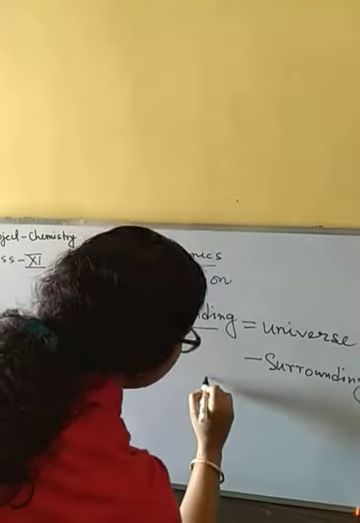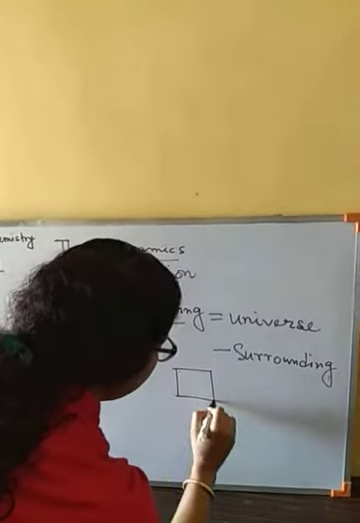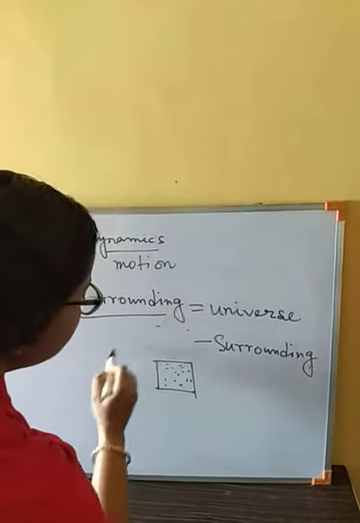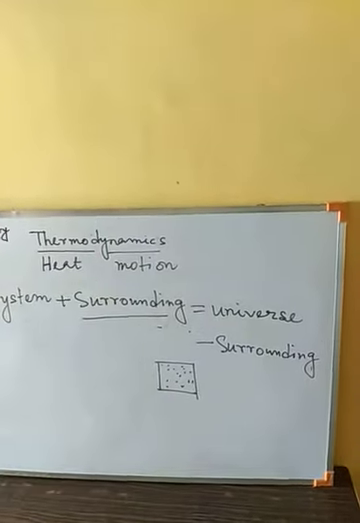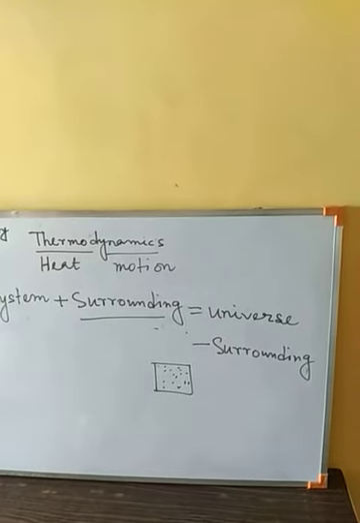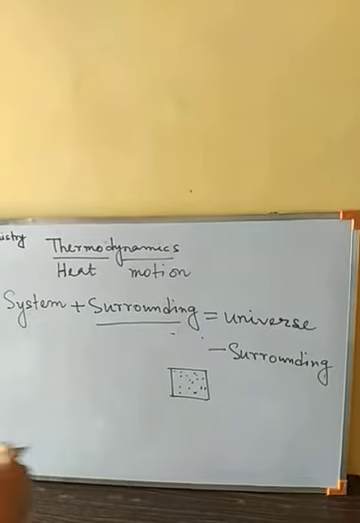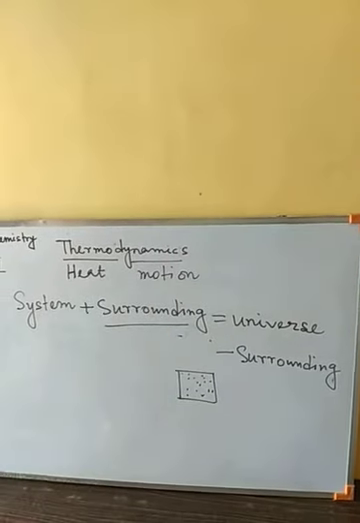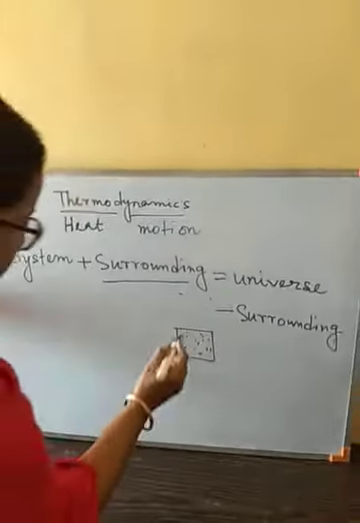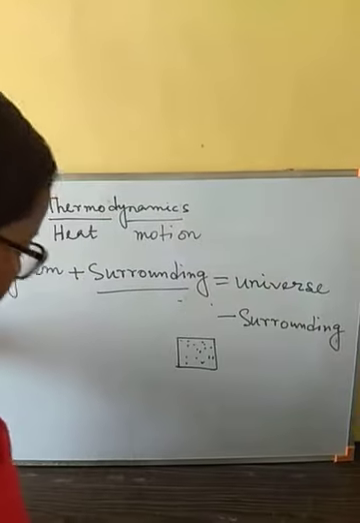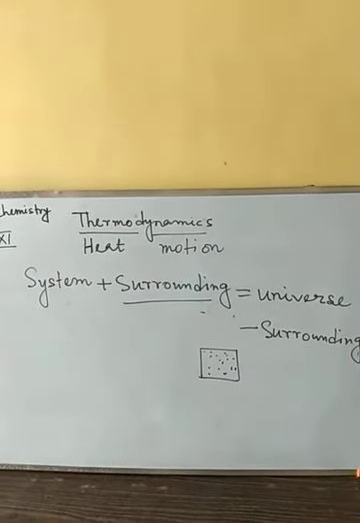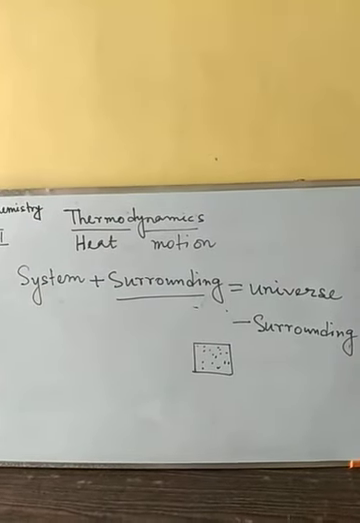Suppose in this container we have taken some gas. Other than this, whatever is there, trees, some other substance, other gases, or a table, chair, anything, will be our surrounding. Now, there may be different kinds of systems, so we are going to talk about that.